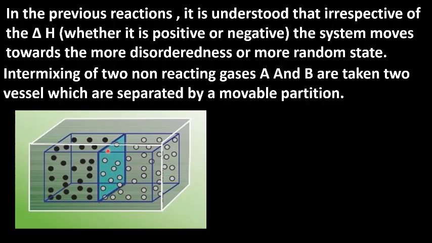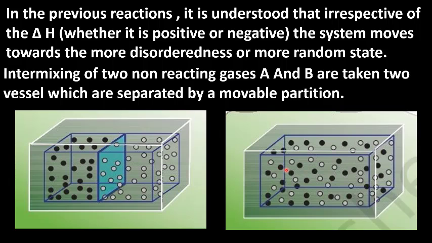That means this can be taken out so that the molecules intermix with each other. So here the molecules intermix with each other. Black spots and white spots are different types of gases. See, the intermixing takes place, the system moves towards more randomness. That means the system moves towards stability. So randomness increases, stability increases. From all these it is understood that as randomness increases, the stability of the system increases.